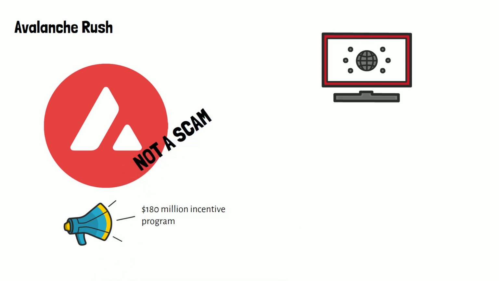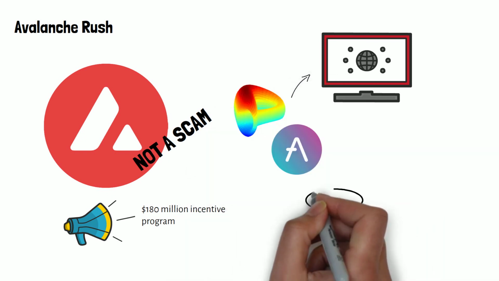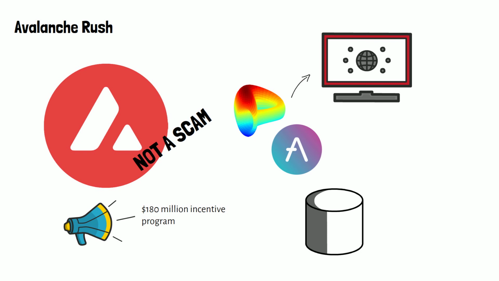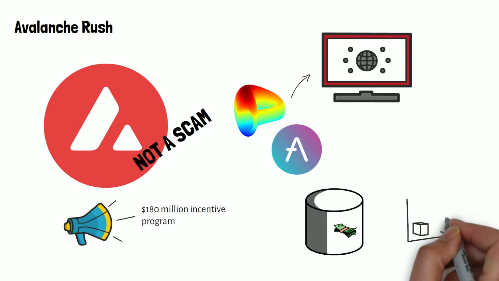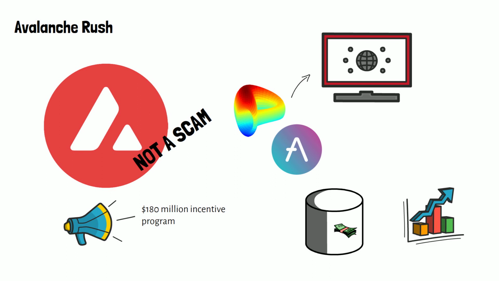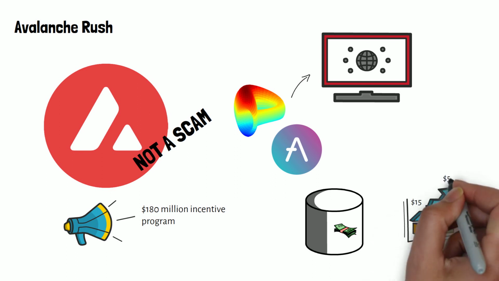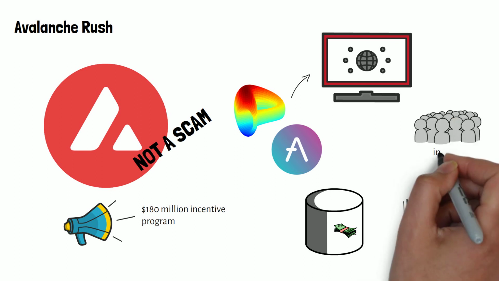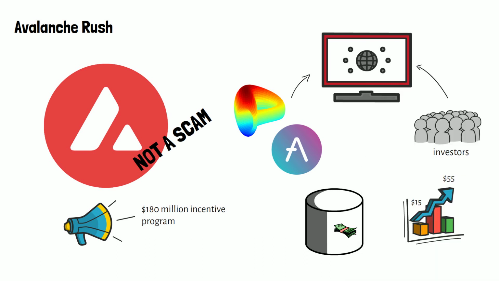The incentive program is supposed to bring two big players to the network, Curve Finance and Aave. Now, Curve and Aave have millions of dollars of liquidity locked up on networks like Ethereum and Polygon. So it was really a smart idea by the team to get them to come over to the Avalanche network. When it was initially launched, we saw the price of AVAX spike from $15 to $55 in a few weeks as hungry investors started bridging their money using the Avalanche Bridge.